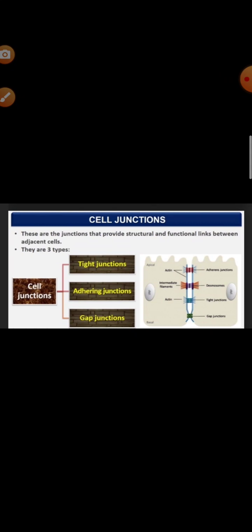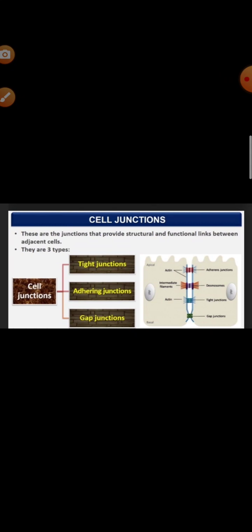Next, we will know about cell junction. First you have to know what is meant by cell junction. The adjacent cells of the epithelial tissue are held together by special structures known as cell junctions. The cell junctions are of different types.